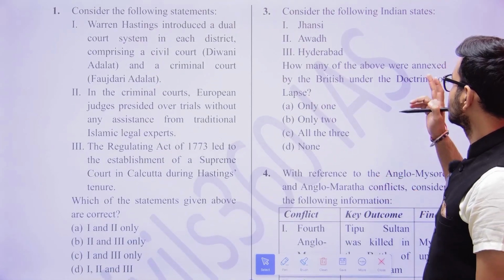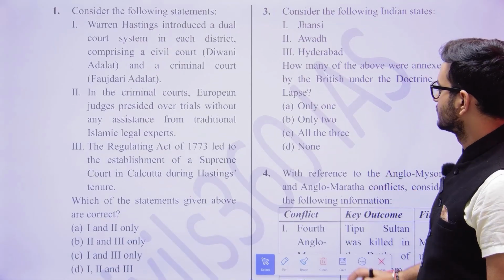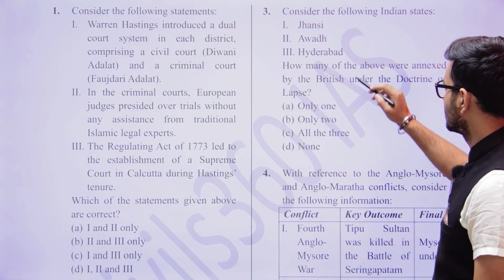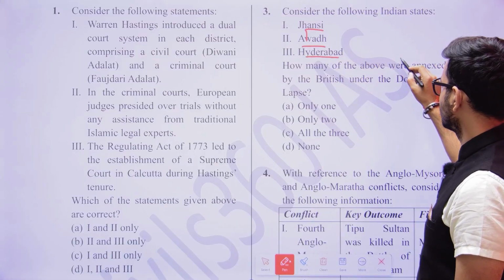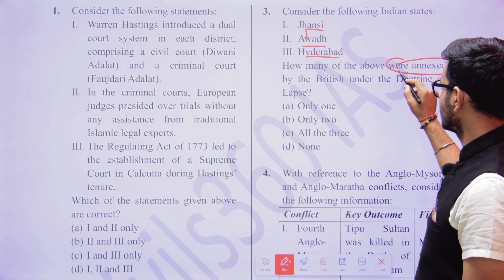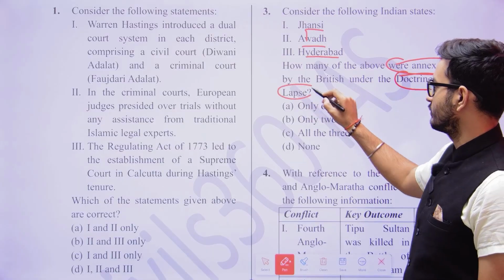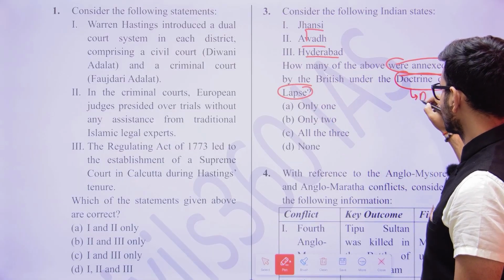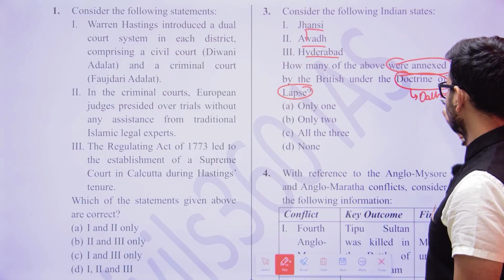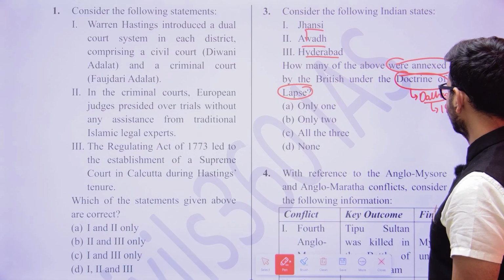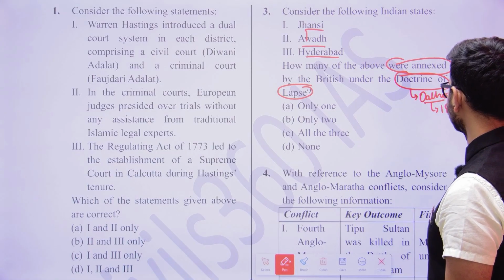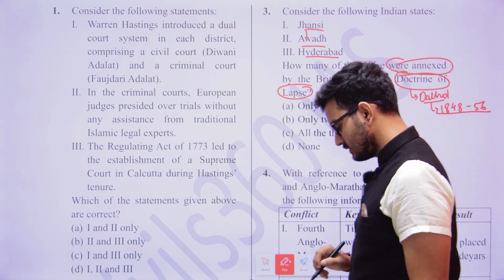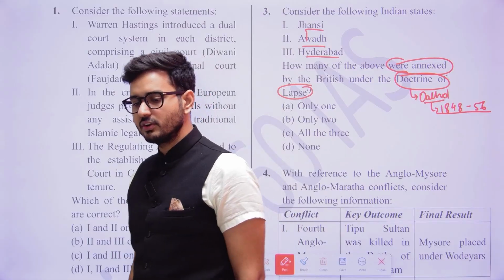The next one is: consider the following states. Jhansi, Awadh, Hyderabad. How many of the above were annexed by the British under the Doctrine of Lapse? Now we know the Doctrine of Lapse. It was brought by whom? It was brought by Dalhousie. He had come during the time period of 1848, and he was there till 1856. So during his tenure, he is going to bring the concept of the Doctrine of Lapse.